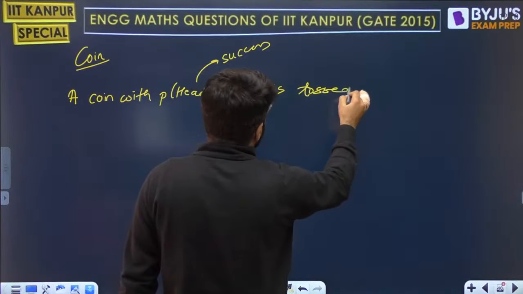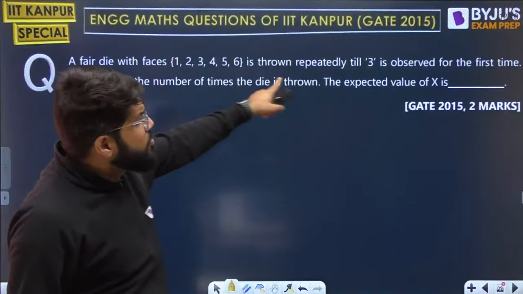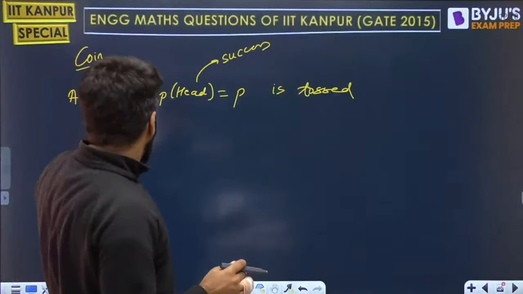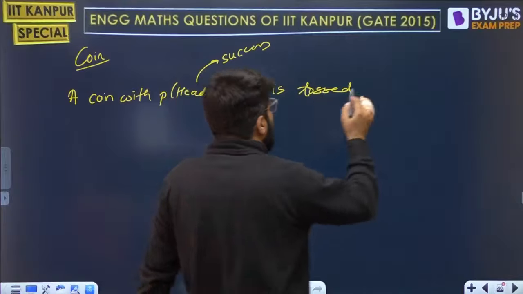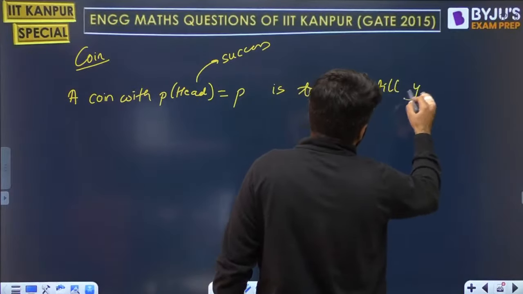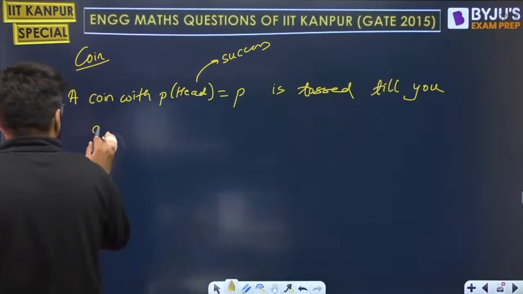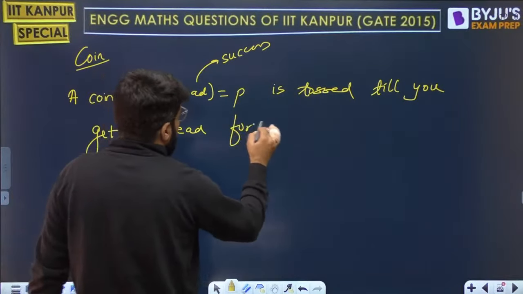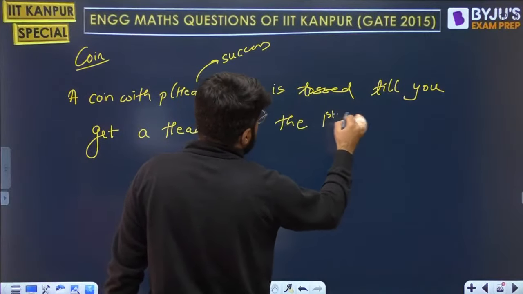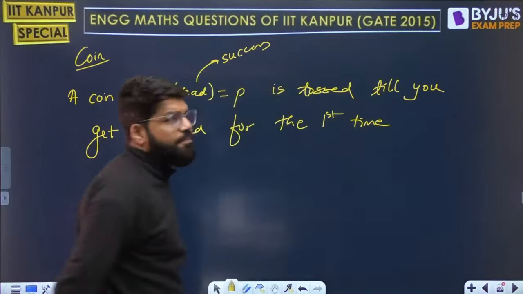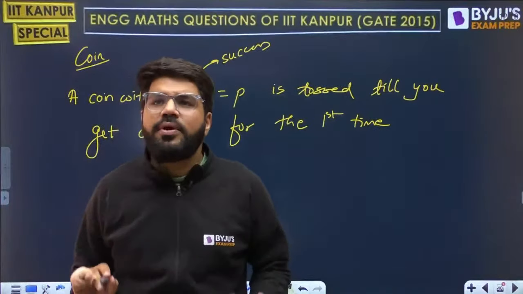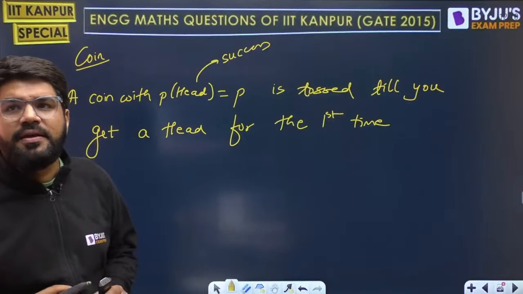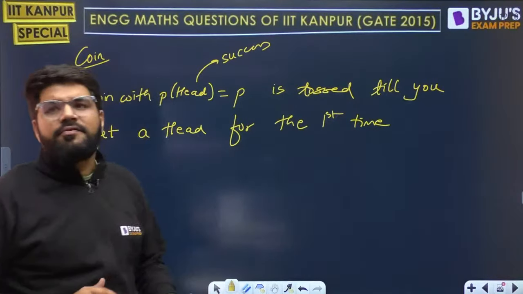Look, what has been said here? A die is tossed till you get 3, till you get a success for the first time. So a coin with probability of head equal to p is tossed till you get a head for the first time. I will keep tossing until the head comes. Is that okay, everybody?